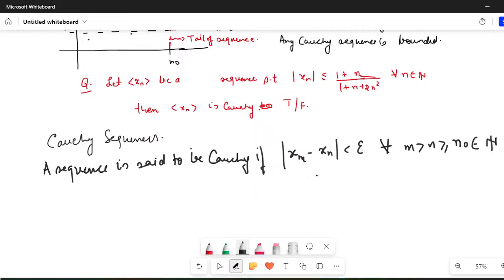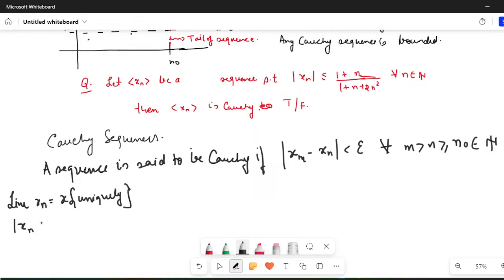So what does it imply? Initially, when I was talking about convergence of sequences, I was saying that if my sequence is convergent, it implies limit xn is equal to x. In other words, this limit should exist, and it should exist uniquely.